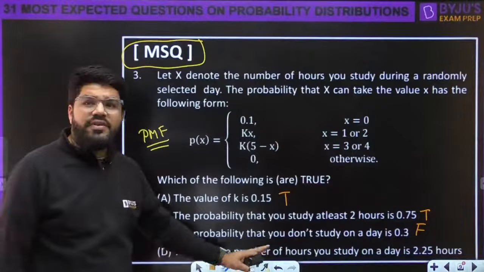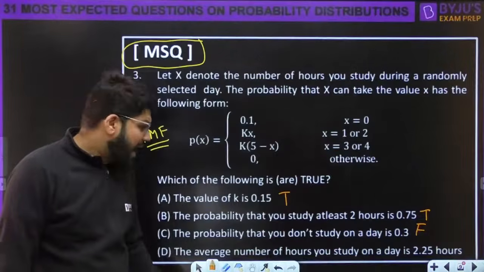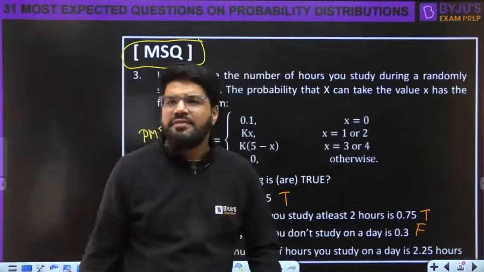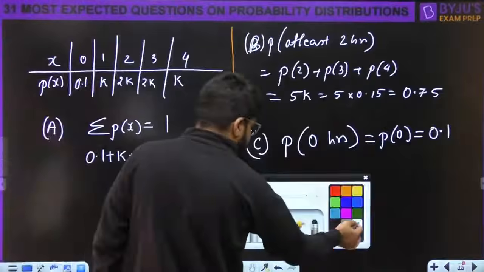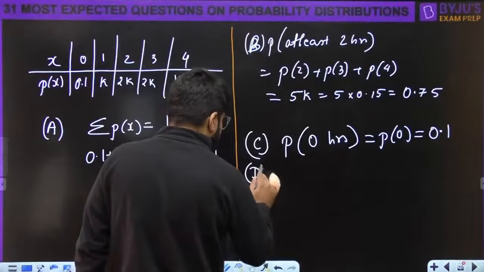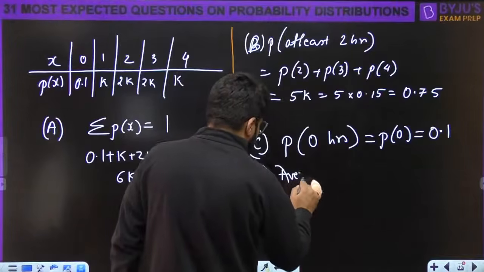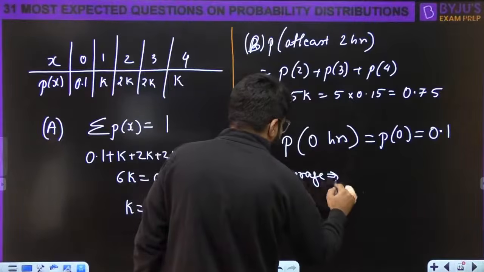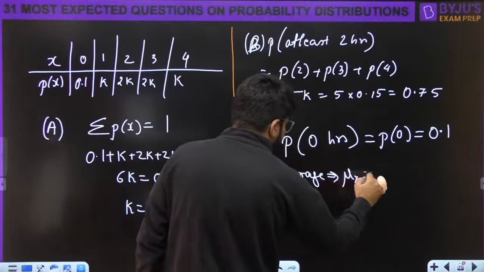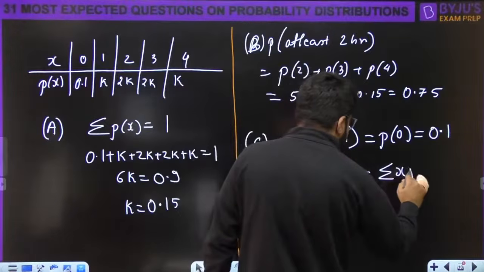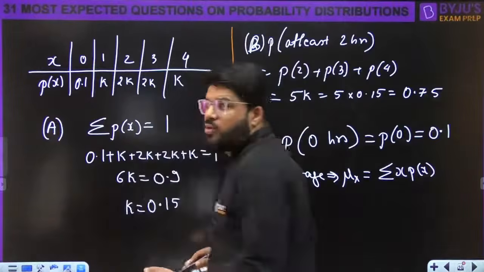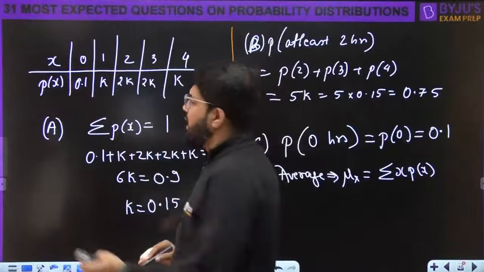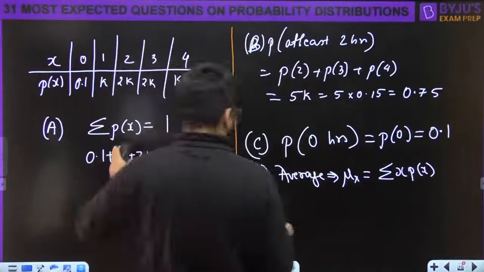Next question. Average number of hours you study on a day. Mean value. Average value. Okay, let's come to option number D, dear. Average, that is the mu x, and we know the formula. It is summation x into PMF, the formula for mean of a random variable, right? So how do you calculate? It is even more simple. Every value multiplied by its probability and keep adding.